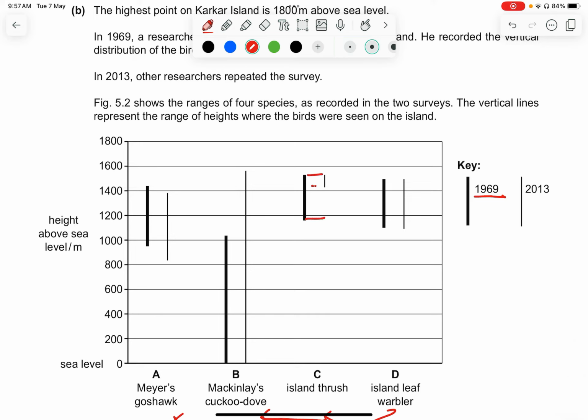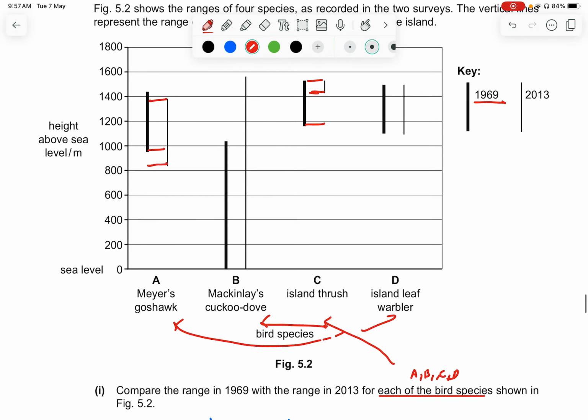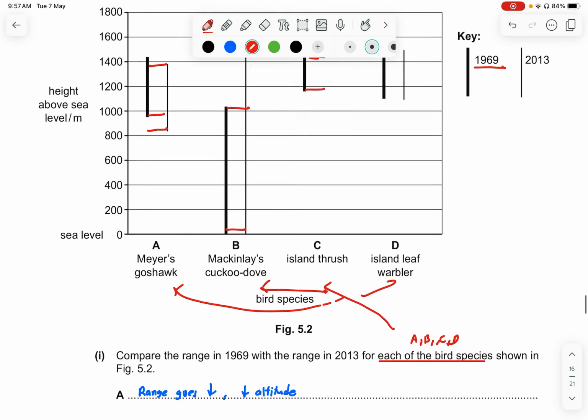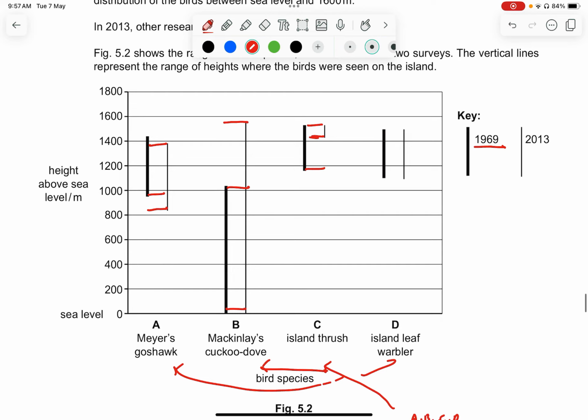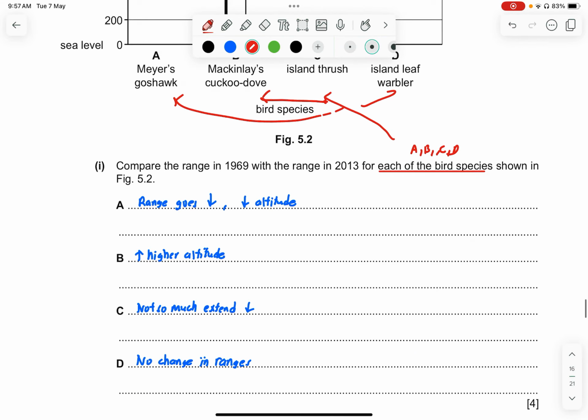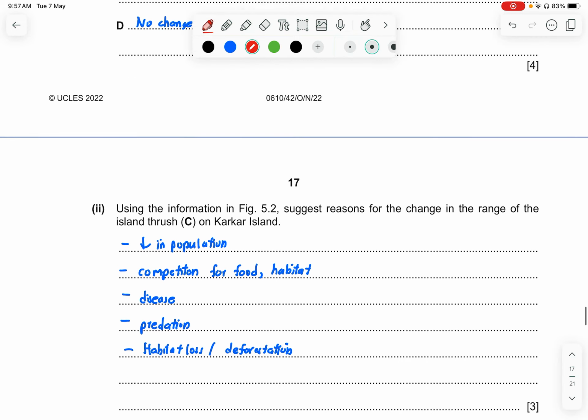You can see that this too is still within the range, but for this, it has gone down, a decrease in the altitude. For this, only part of it is here, but in 2013 it's extended to a higher altitude. For C, as I've shown you, there's not much change, and for D, I don't think there is much change either, no change in the ranges.